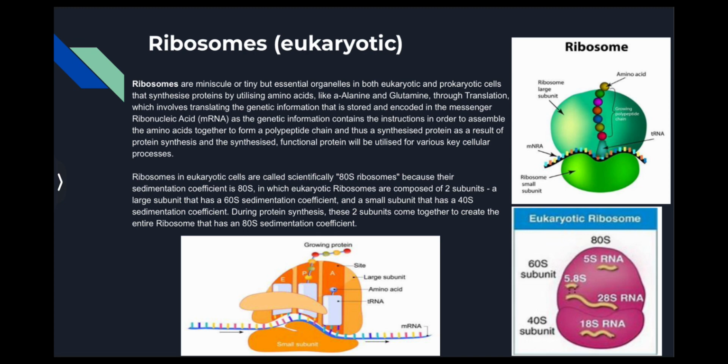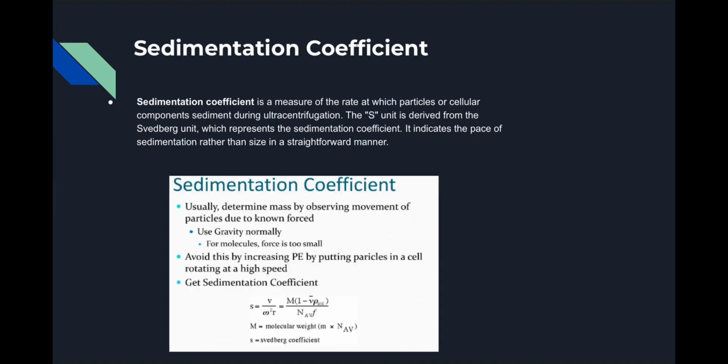Eukaryotic ribosomes are known scientifically as 80S ribosomes because their sedimentation coefficient is 80S, in which eukaryotic ribosomes are composed of two subunits: a large subunit, which has the sedimentation coefficient of 60S, and a small subunit, which has the sedimentation coefficient of 40S. During protein synthesis, these two subunits come together to create the entire ribosome, which has an 80S sedimentation coefficient.